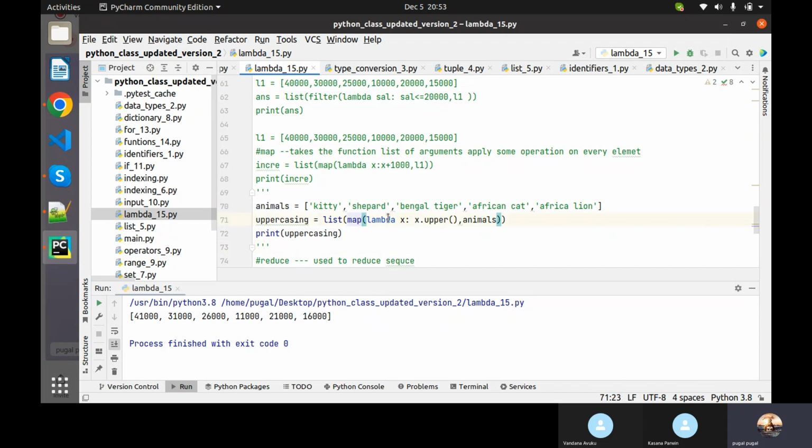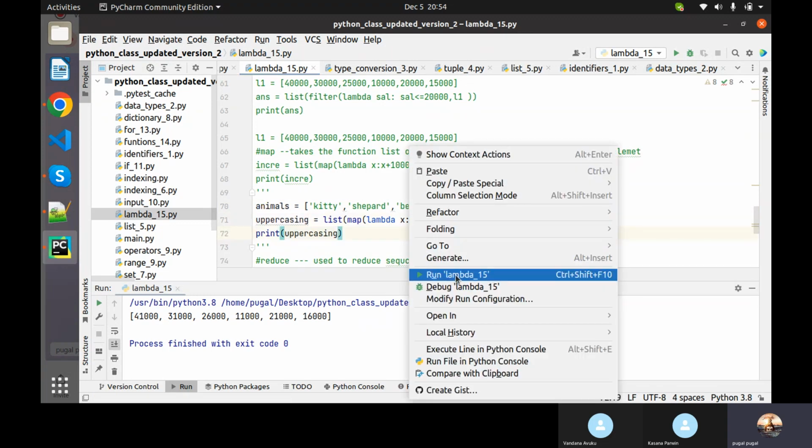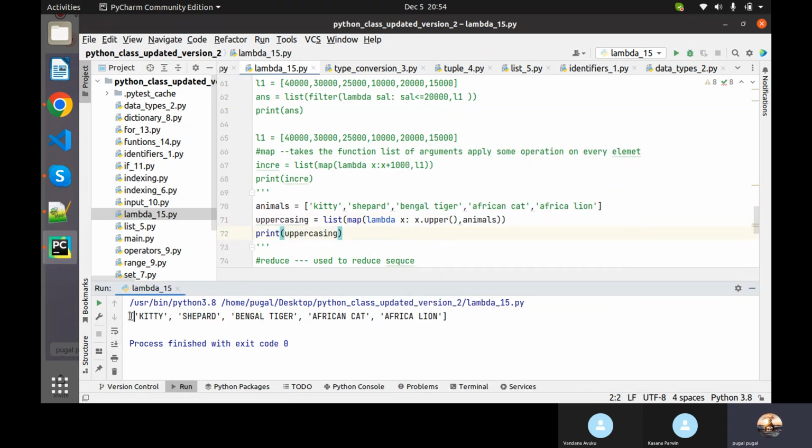Map with lambda x holds only one parameter, and it takes all the data one by one, and kitty.upper will convert it to uppercase. Shepherd, Bengal tiger, African cat, African lion, everything it will convert to uppercase, then return and store in the list, and if we print, it will return the uppercase results. Understood? Yes, sir.